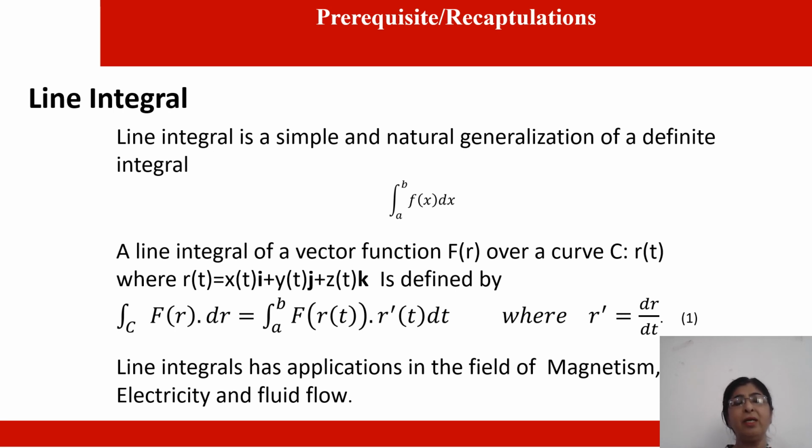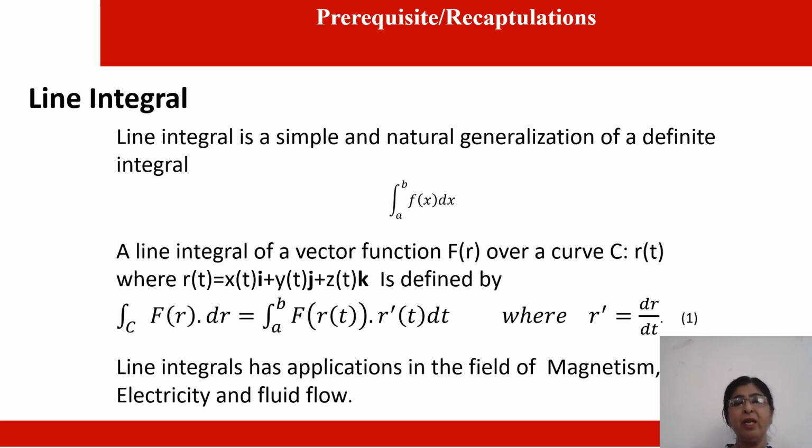Line integral is a simple and natural generalization of a definite integral, integral a to b f(x) dx, where a is the lower limit, b is the upper limit, f(x) is the integrand, and it is integrated with respect to x.